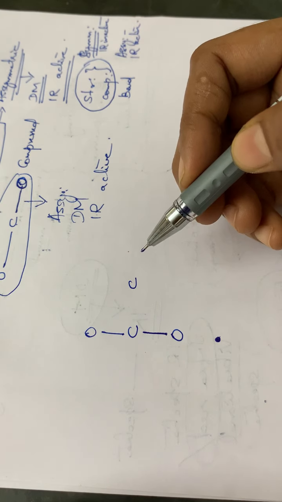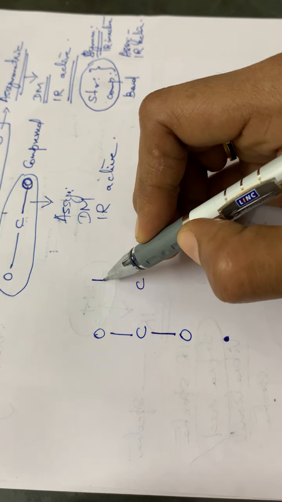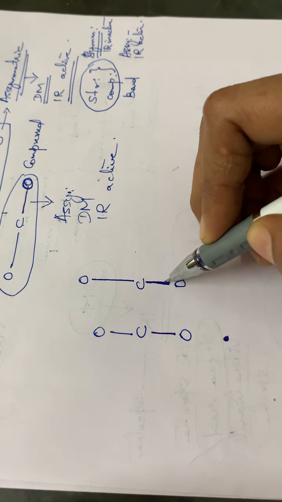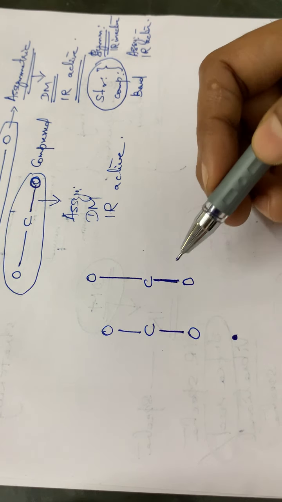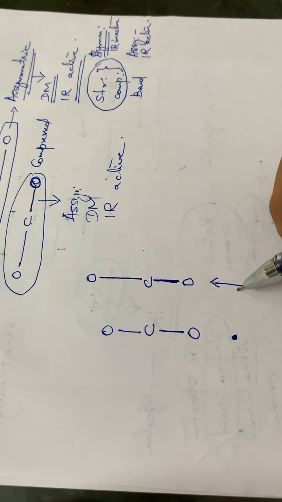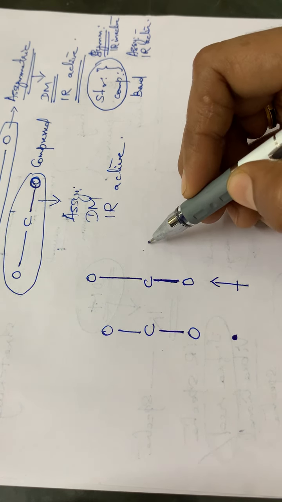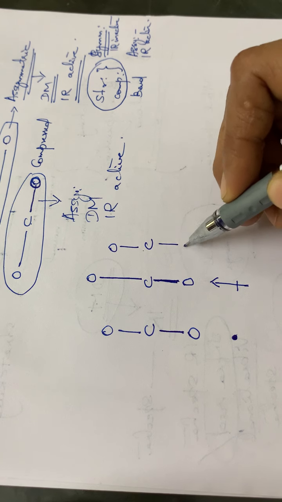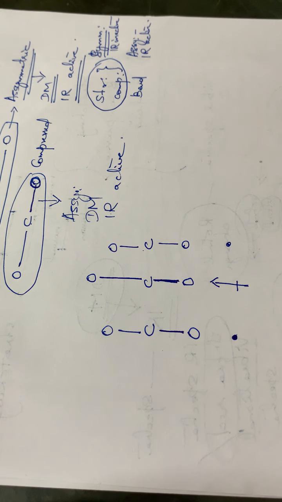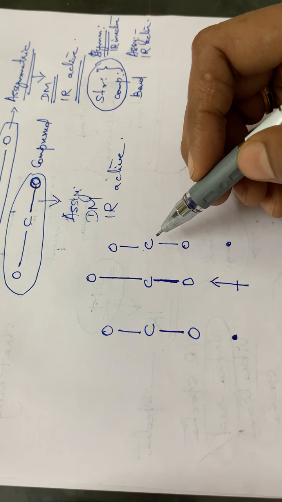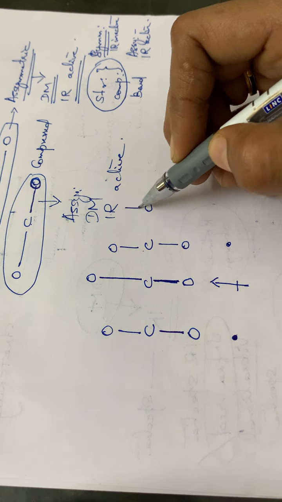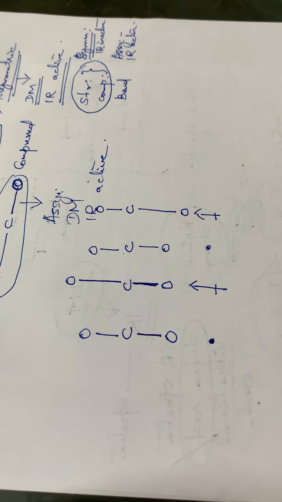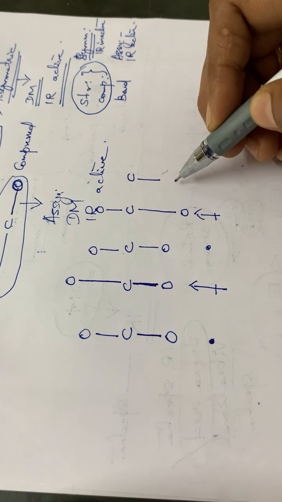Then the next one, the asymmetric stretching vibration. Suppose this bond elongates or this bond is stretching, and this is the normal position of the CO bond, normal length. So here it is asymmetric stretching. As a result of asymmetric stretching, there will be a dipole moment. Okay. Again, the molecule will come back to the normal position. So CO, CO, again symmetric, so no dipole moment. Again it will be vibrating. Then again CO, again this bond elongates, so a fluctuating dipole moment will be there. Okay, then again normal mode.